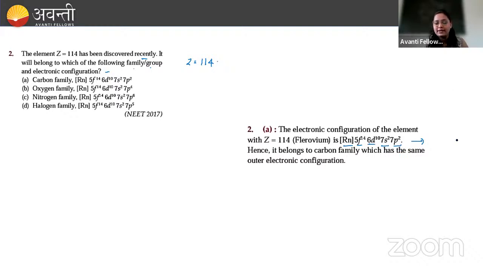Considering the noble gases, take the last noble gas that comes, and after that you have to fill in the remaining electronic configuration. Since it is 114, it is going to contain f, d, s and p orbitals. According to this electronic configuration, you can see it belongs to the carbon family, because the electronic configuration is matching with this.